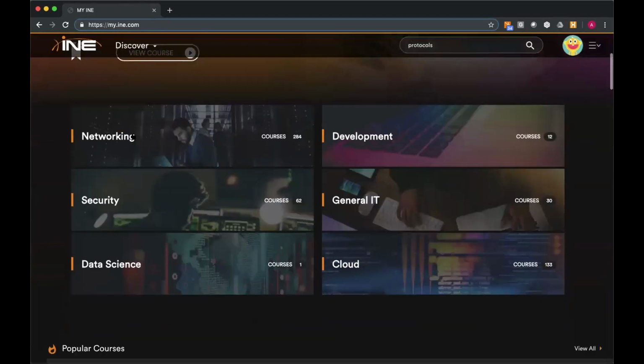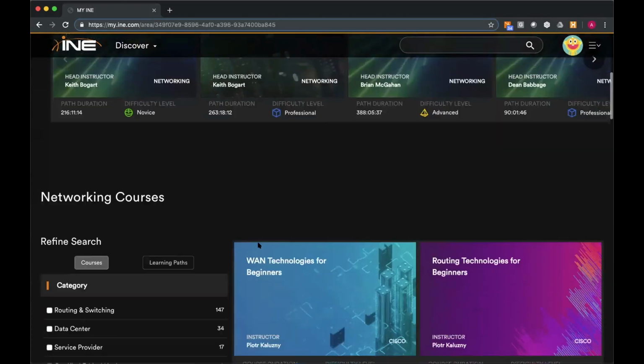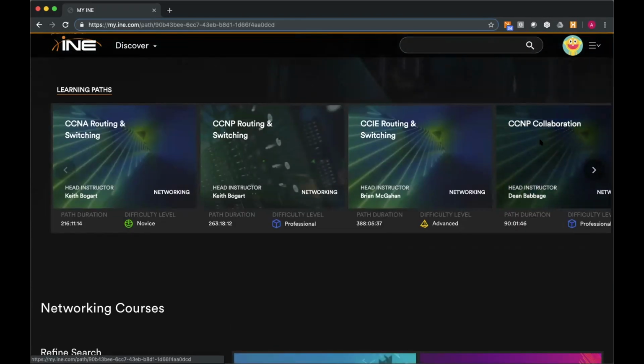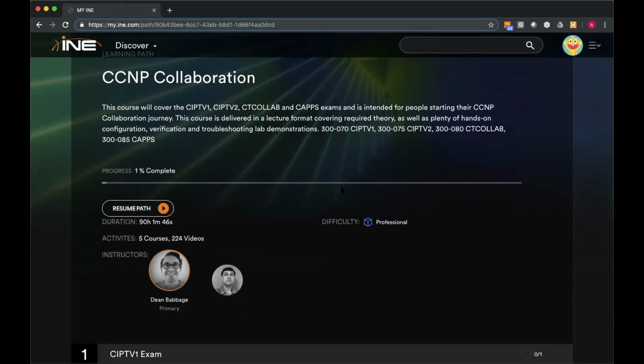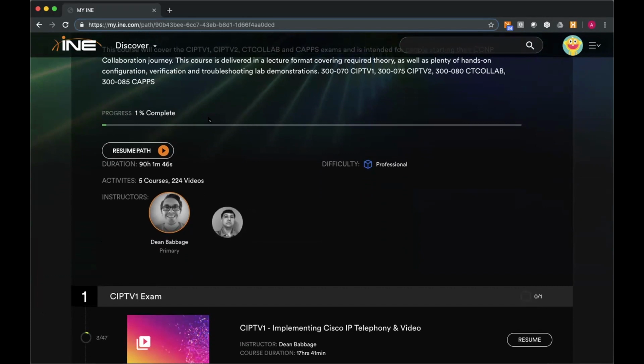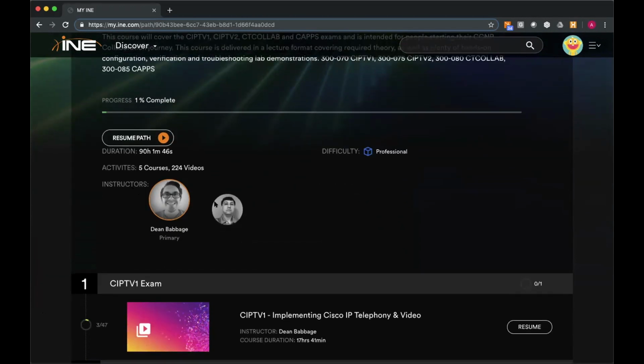Okay, within the learning paths, I did want to show you a couple of other items. So we're going to pop into one of those just real quickly. So what we've done with these learning paths, if you had discovered the old curated playlists in the previous library, this is the replacement for those. You will see that I actually had started this path somewhere in the past, and so it's going to allow me to pick up right where I left off. Again, it's got your total duration, it's got your instructors.